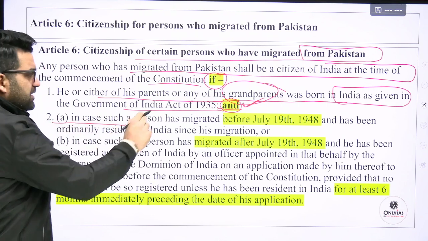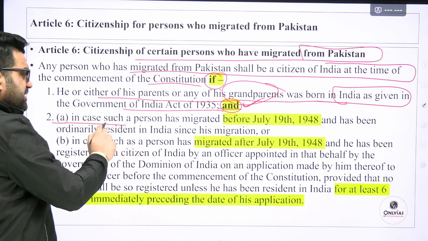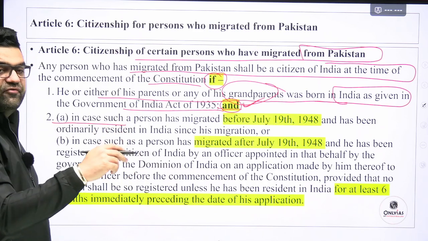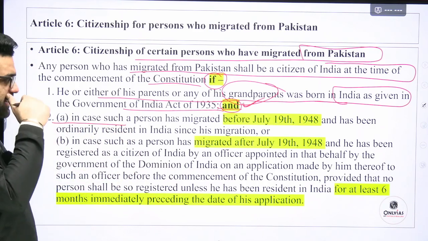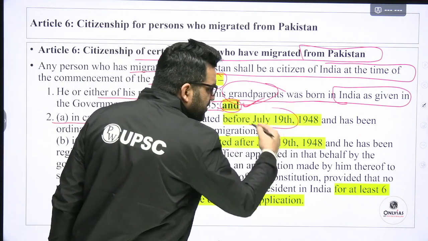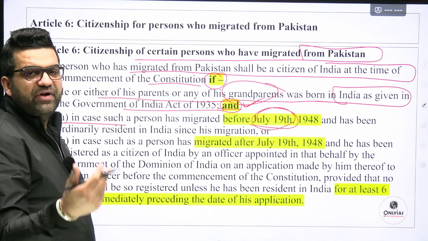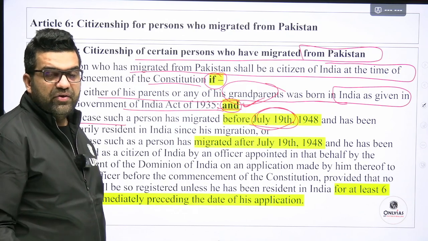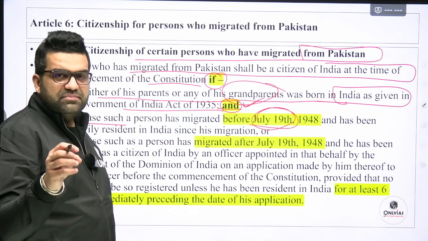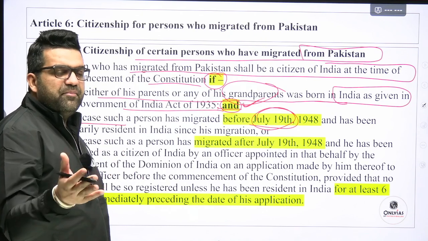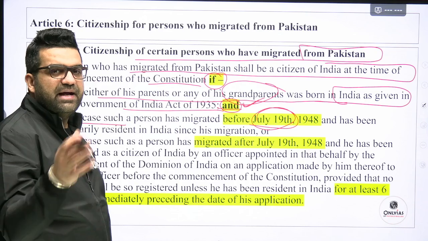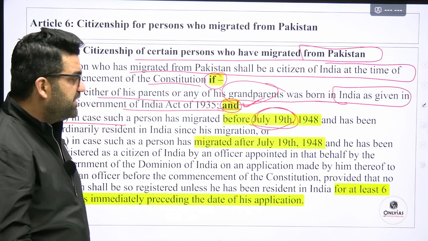Then the second condition: in case such a person has migrated before 19th July 1948, this has been taken to be the cutoff date because that is from when the situation aggravated. We have to decide some date so as to enable a pre-that-date, post-that-date kind of distinction on the part of government authorities.